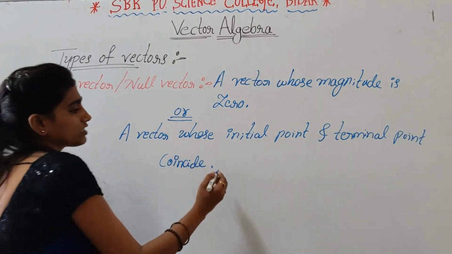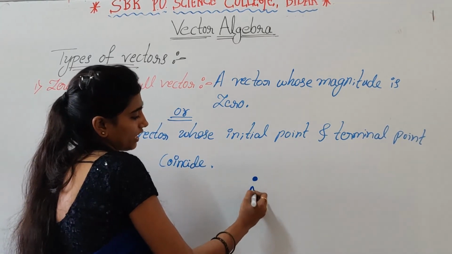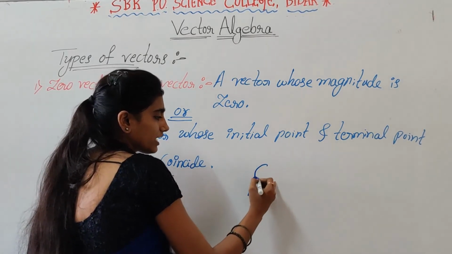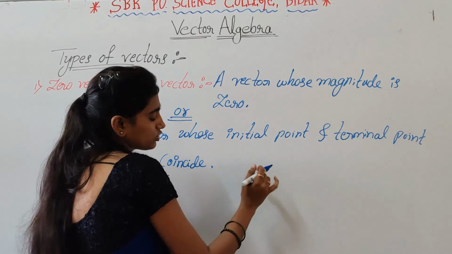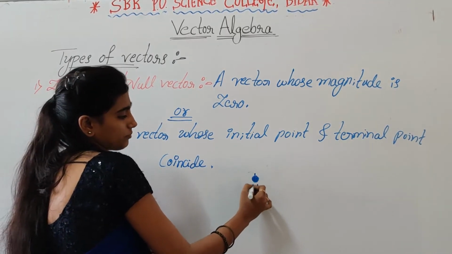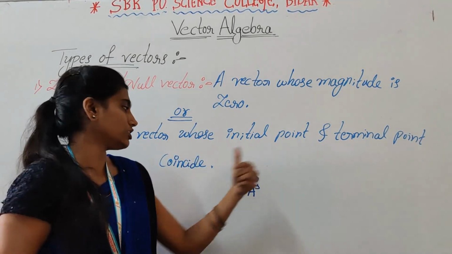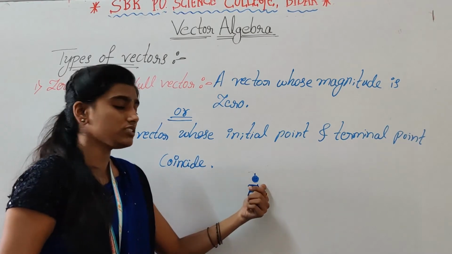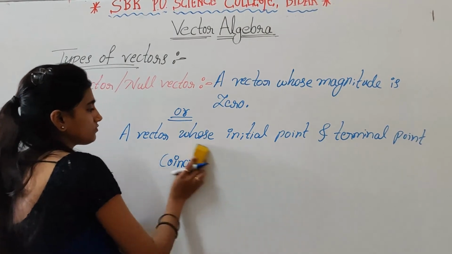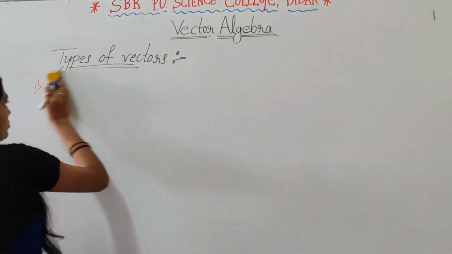For example, suppose this is the initial point of a, and the terminal point of this vector is here only. So the terminal point and initial point are the same, right? A vector whose initial point and terminal point coincide is called zero vector or null vector, and it has zero magnitude.